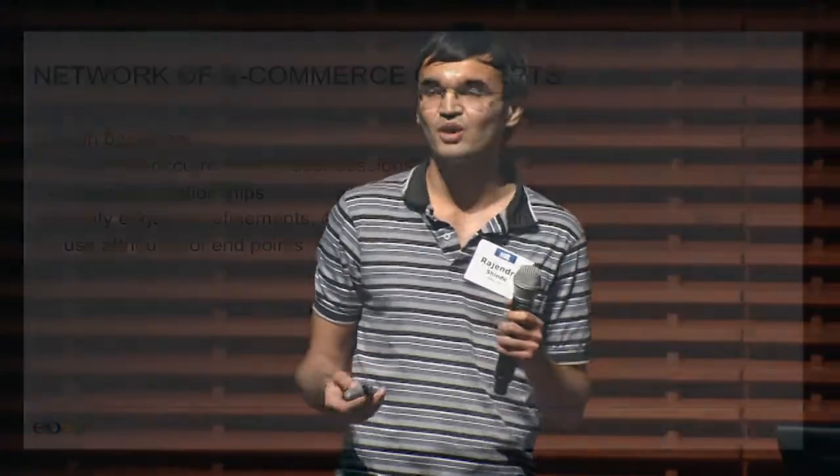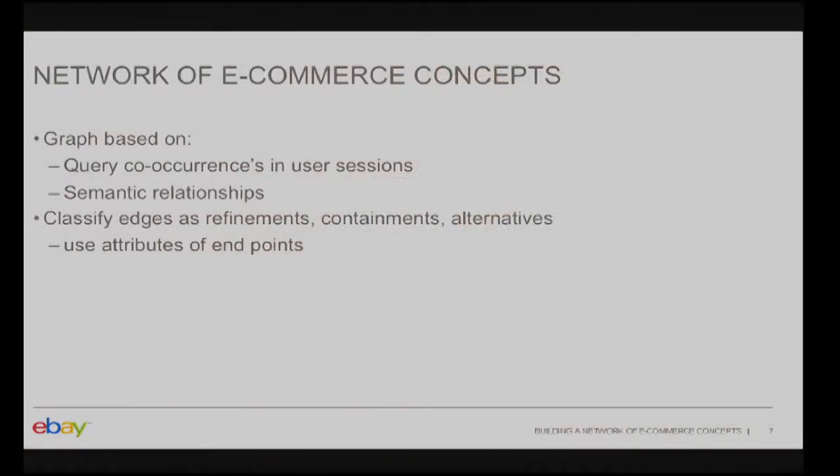The next thing that we try to understand is how these e-commerce entities are related to each other. For this, we build a graph based on user queries. If two queries co-occur in a user session, we draw an edge between them, and we collapse this graph onto the e-commerce entities that we have detected. This is how we build relationships, and further, we categorize these relationships in terms of refinements, containment, or alternatives.